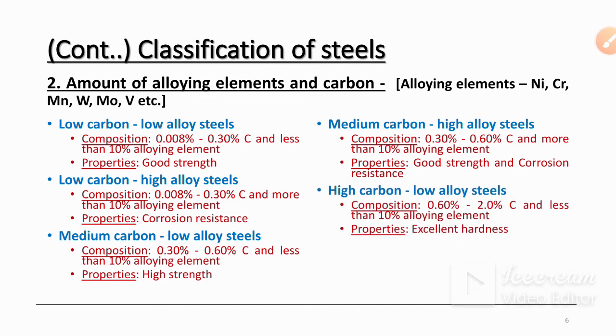The next is high carbon and low alloy steel. Now the percentage of carbon has increased from 0.30 to 0.60, okay, up to 2.0% of carbon, and has less than 10% of alloying element, which gives excellent hardness. Okay, as the percentage of carbon increases, the hardness also increases.